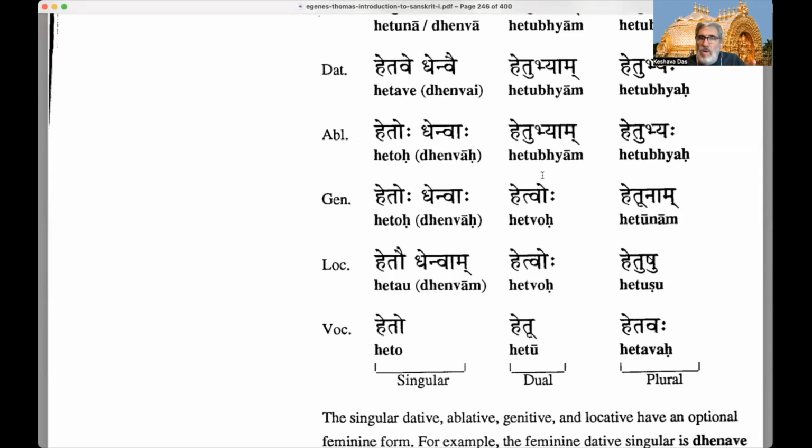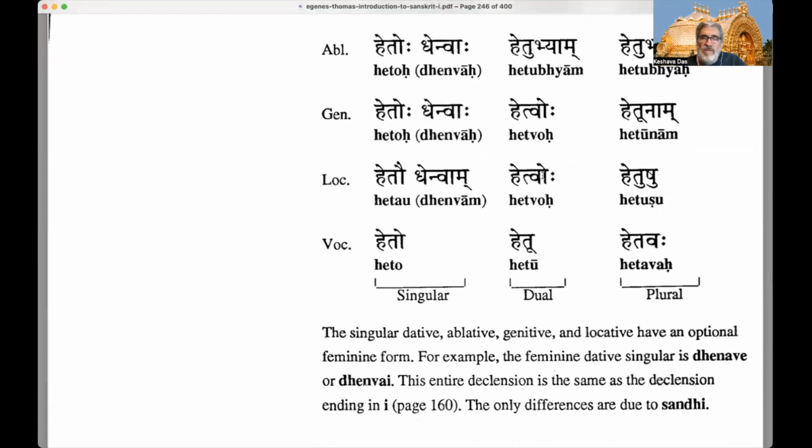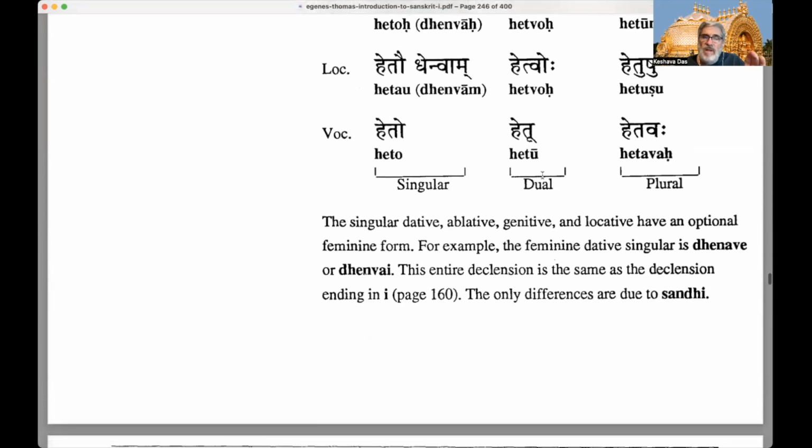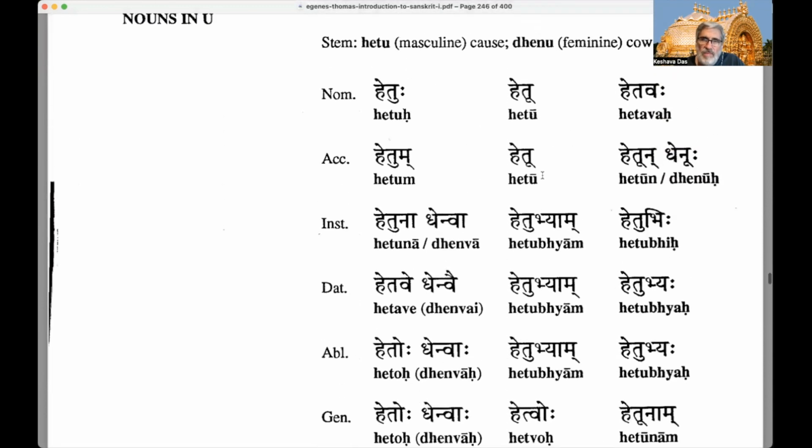Ablative: hetoho, denvaha, hetubyam, hetubyaha. Genitive: hetoho, denvaha, hetvoho, hetunam. Locative: hetau, denvam, hetvoho, hetushu. And vocative: heto, denu, heto, hetu, hetavaha.